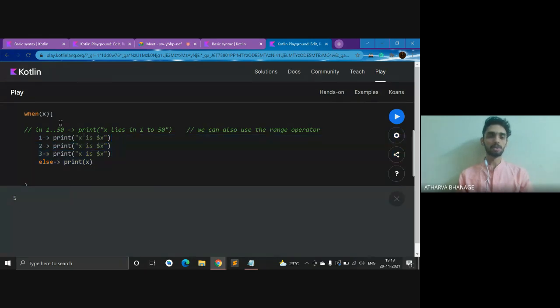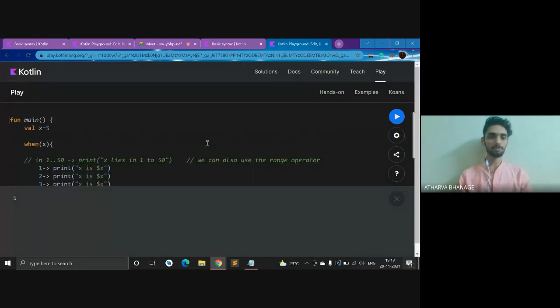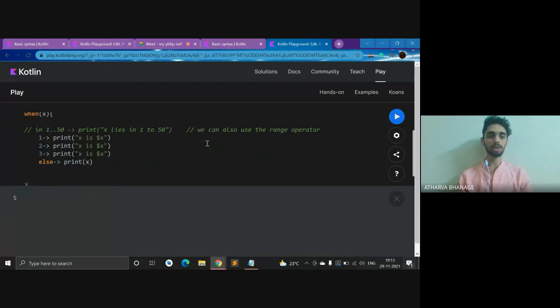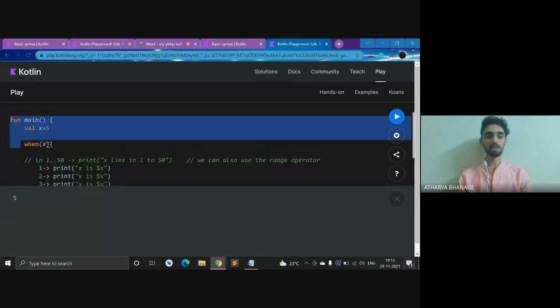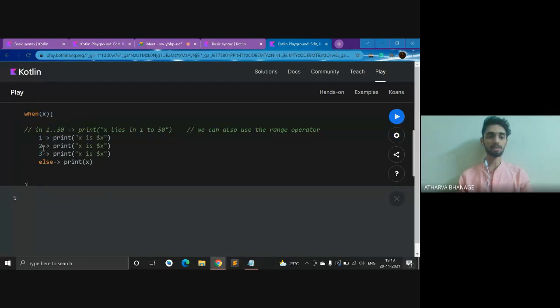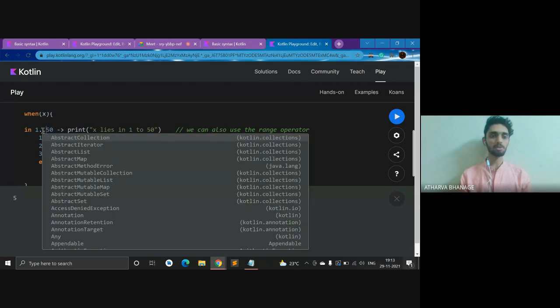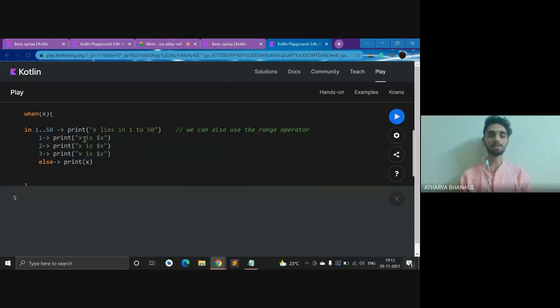So yeah, the main function: x equal to 5. When x is 1, then I'll get this output. Now let us understand how to use the range operations. What is a range operation? You have these 2 dots from this to this, right? So how do you essentially call this?